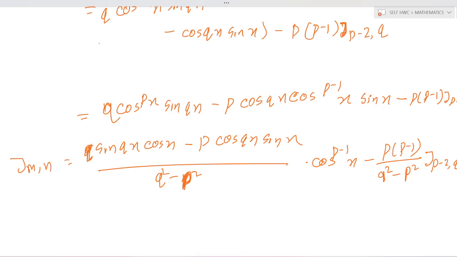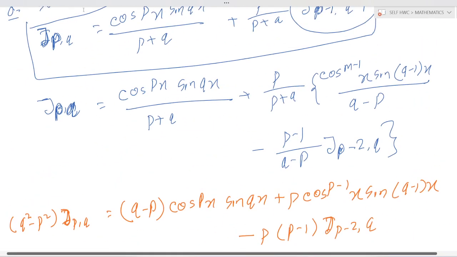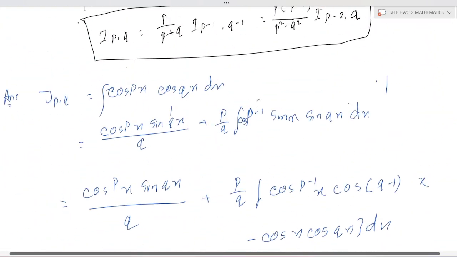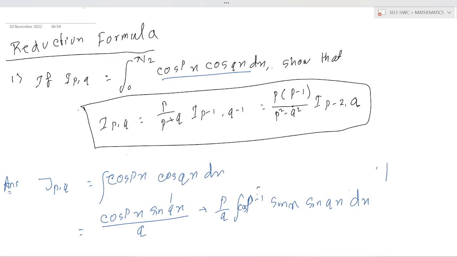Okay, so this is what the first part proved. j p q is equal to p by p plus q j p minus 1 and q minus 1 is equal to p into p minus 1 by p square minus q square j p minus 2 comma q.